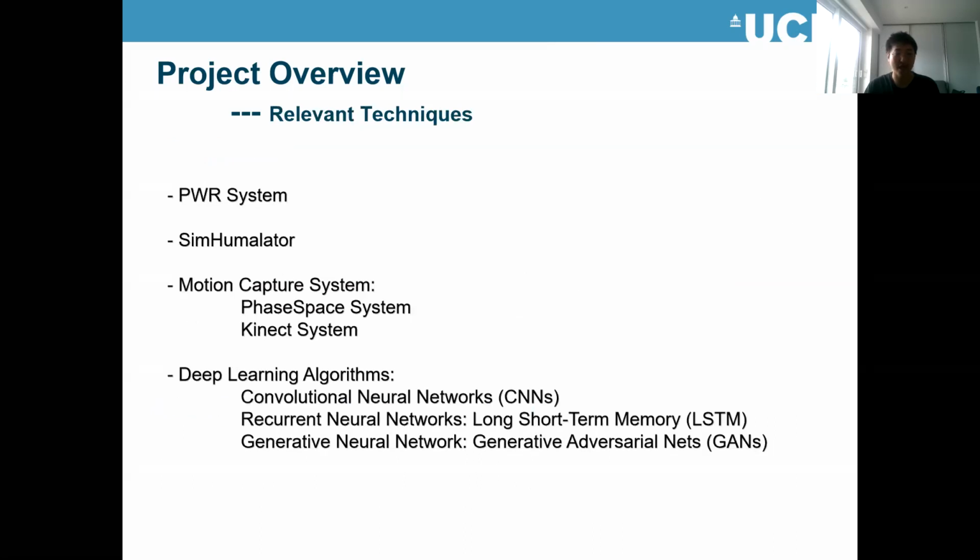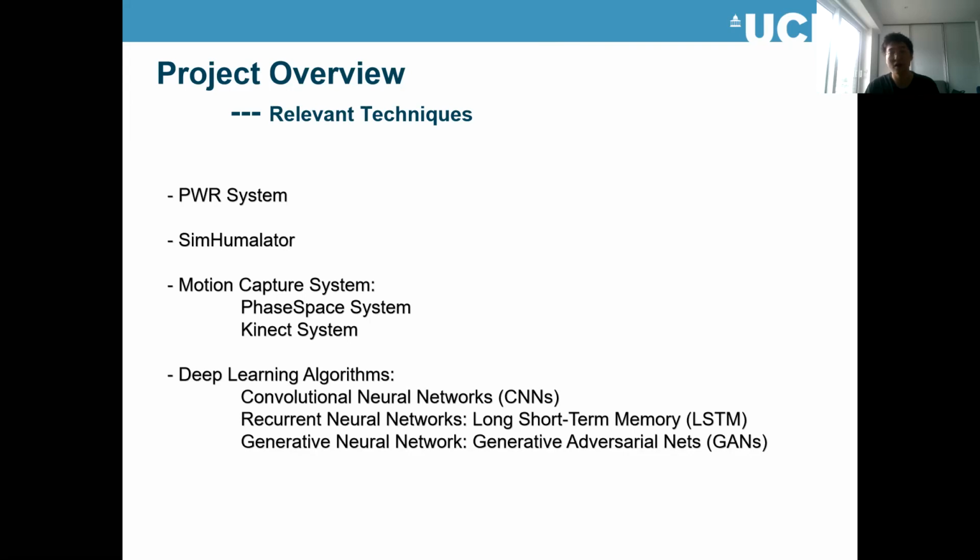In my project, I used the following techniques and systems. First of all, the passive Wi-Fi radar system, which was developed by Dr. Wenda Lee and Dr. Kevin Chetty and our research group, and also the C-Humulator, which is a wireless sensing simulation tool developed by Dr.